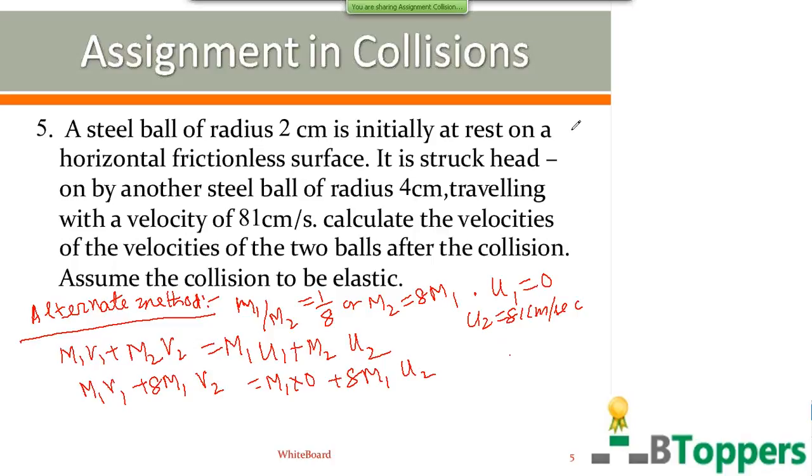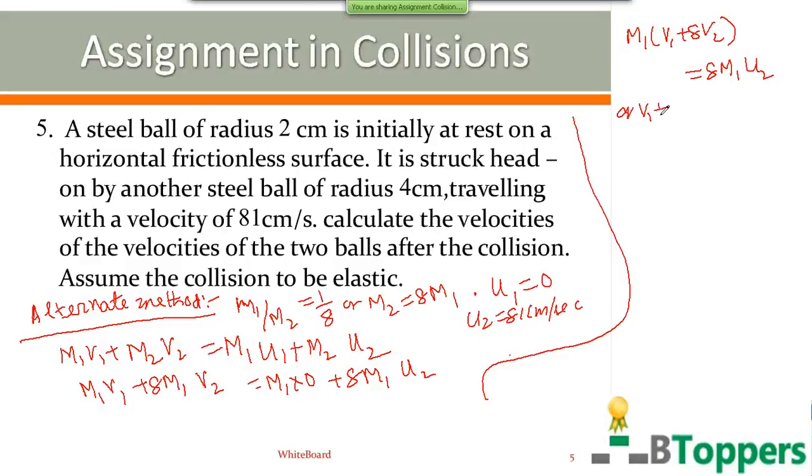So you can take M1 common here on the left hand side. So M1 into V1 plus 8 V2 equal to 8 M1 into U2. So you get V1 plus 8 V2 equal to 8 U2. So we can first solve for V1 and V2 in terms of U2, and we can substitute the value of U2 in the final step.